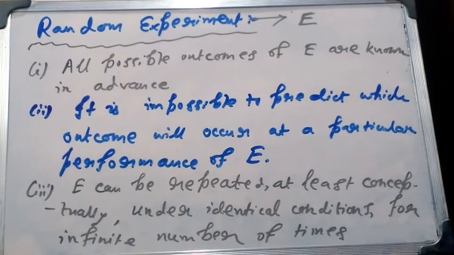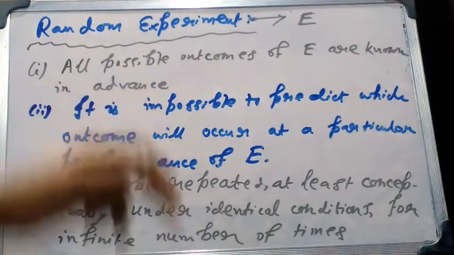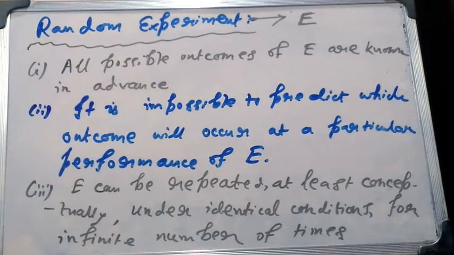Now we will come to the idea of random experiments. An experiment E is said to be a random experiment if it satisfies these three conditions. The first condition is that all possible outcomes of the random experiment E are known in advance. Suppose we are tossing a coin. For a coin toss, all possible outcomes will be head or tail. So these are known in advance.